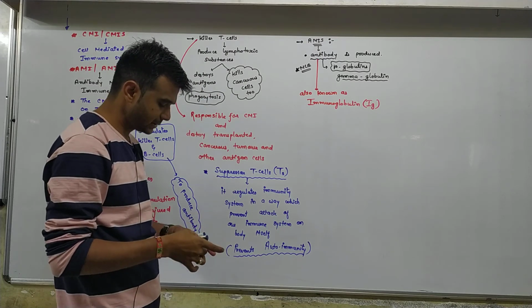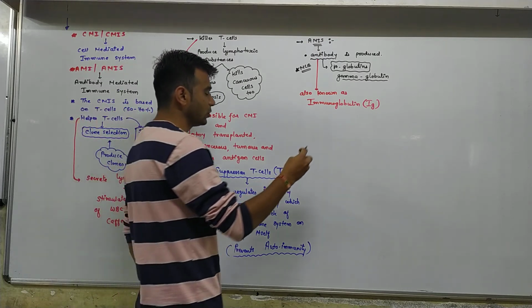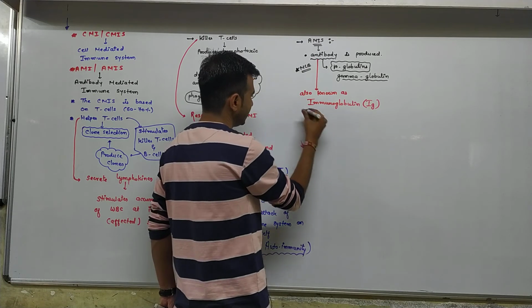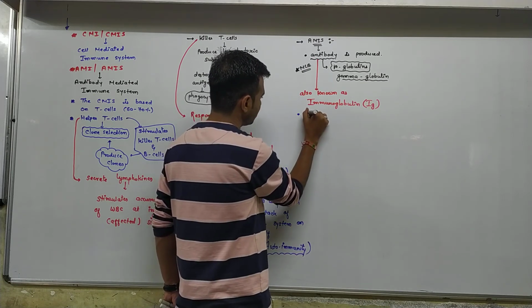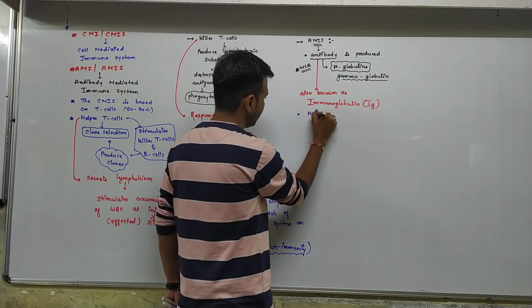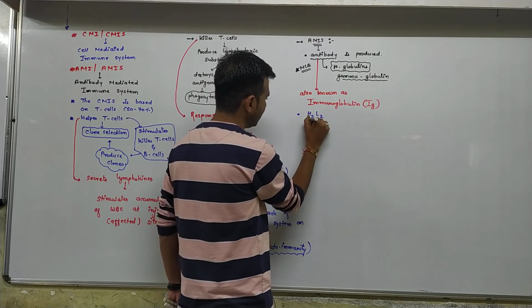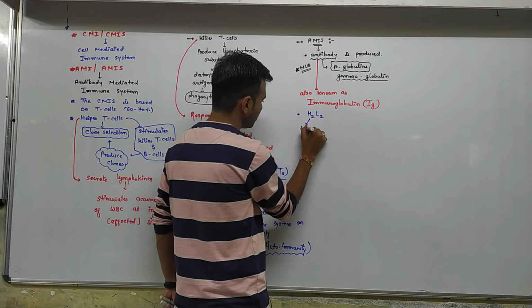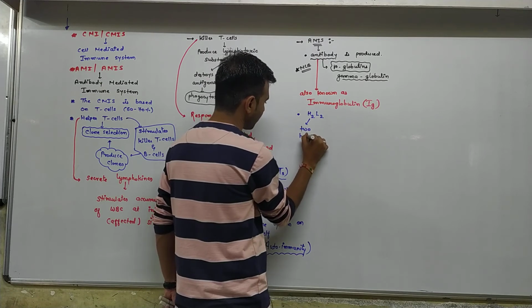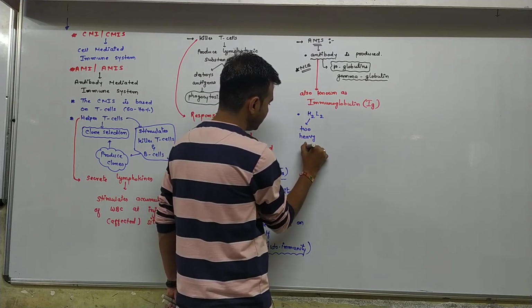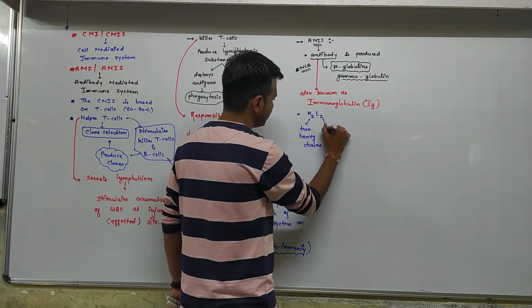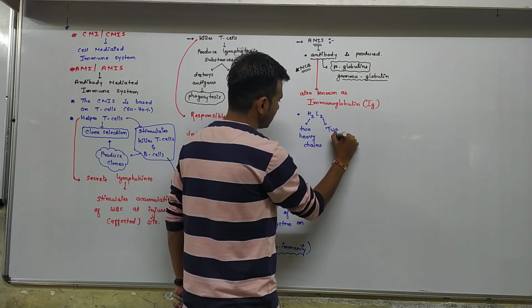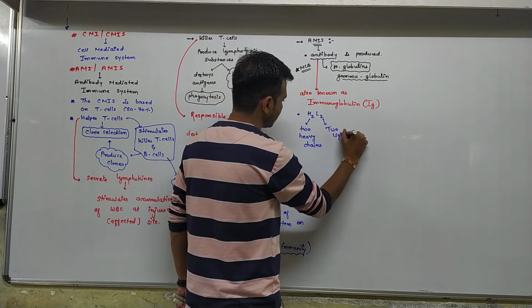As you know, there are five types of immunoglobulin, but immunoglobulin is also known as H2L2. Why? Because two heavy chains and two light chains.